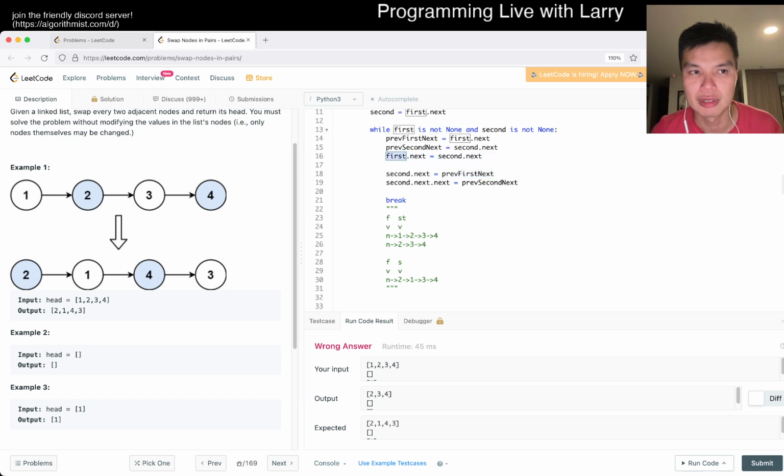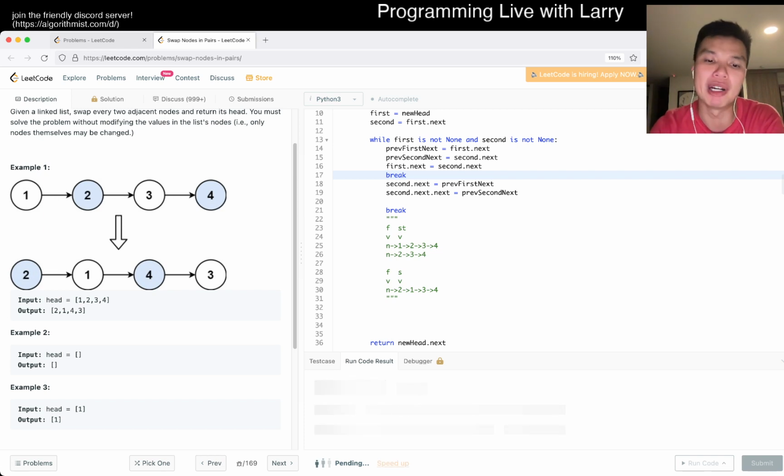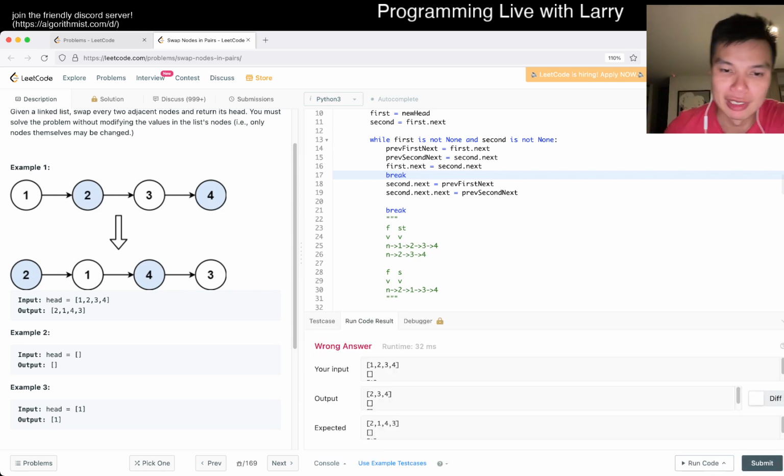Maybe this is wrong. No. This sets it to the thing. Oh my, this is very tiring. Okay, let's break every step of the way. If we have a debugger, like a real engineer, we would be able to do it. But yeah. Okay, so this is right.